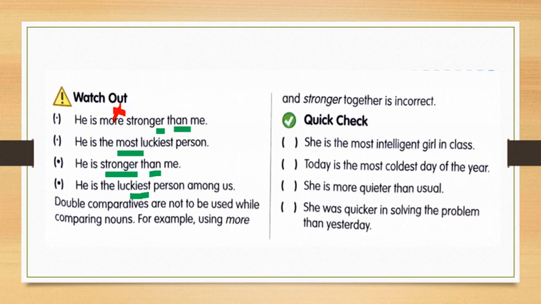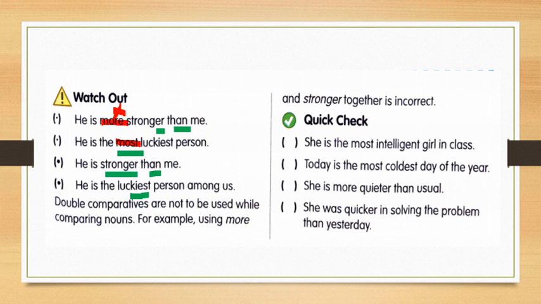It should be only he is stronger than me. Correct? Like most luckiest, he's the luckiest person. He's stronger than me, it's okay. He's the luckiest person among us. This is also correct. Understood? Here we are not supposed to do the repetition.